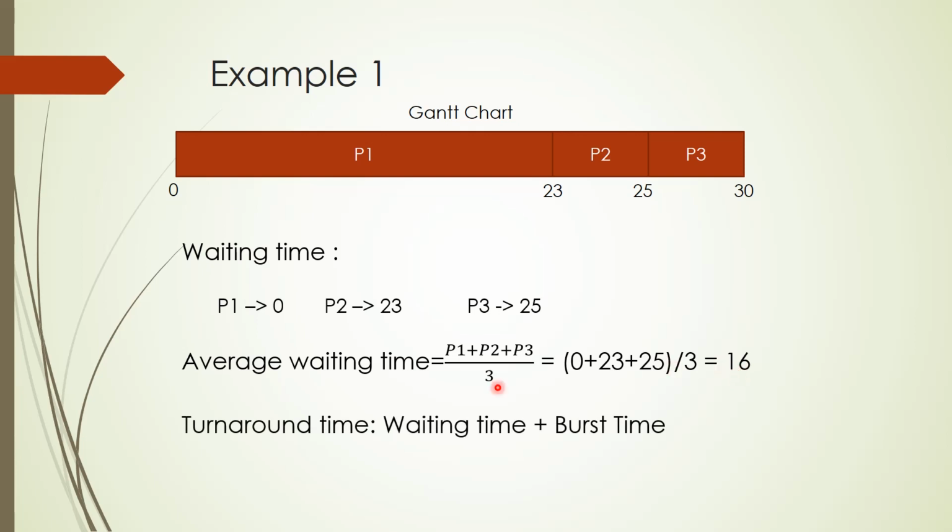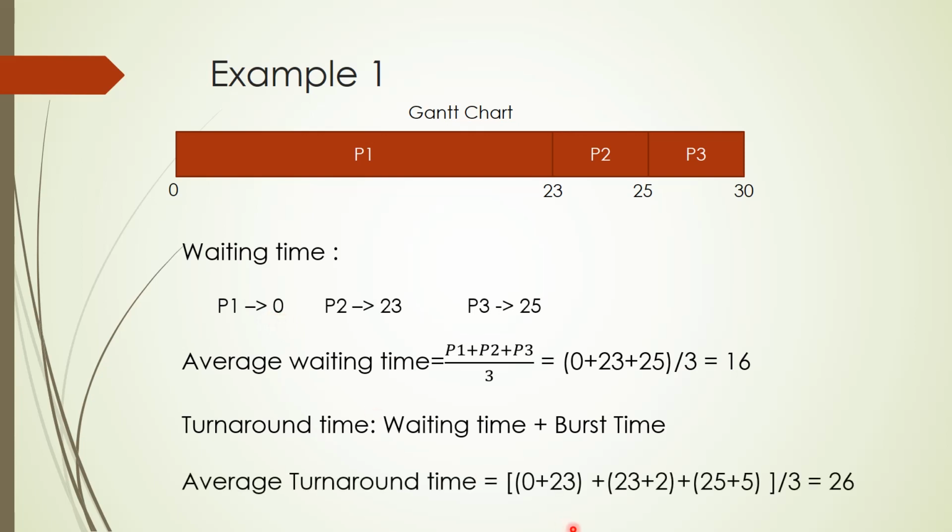Now let us look at turnaround time. What is turnaround time? It is the waiting time plus the CPU time, or the execution time, the time to execute. That is already given. The waiting time we have already calculated as 0 for P1, and it needs 23 clock cycles to complete its execution. So 0 plus 23.